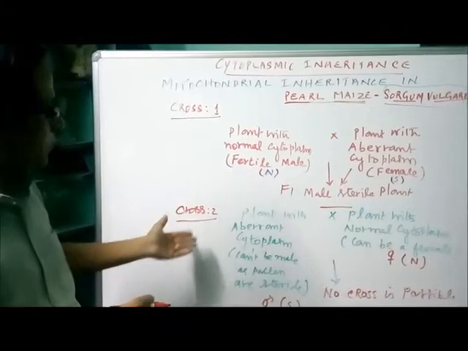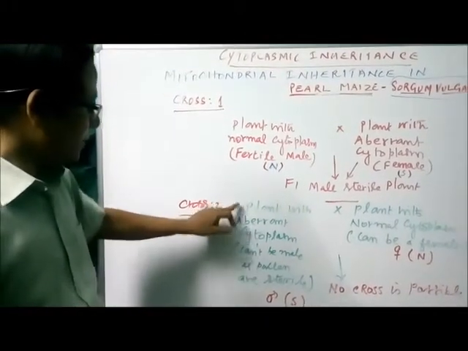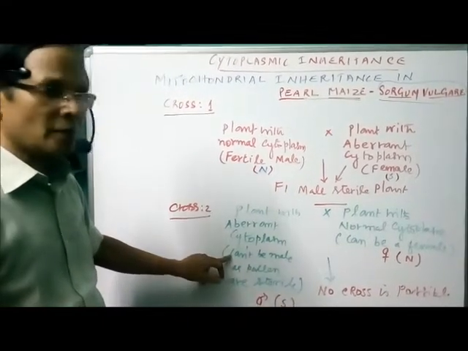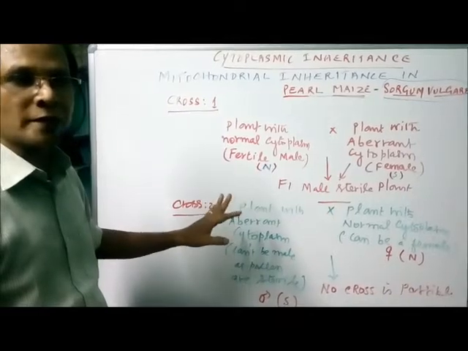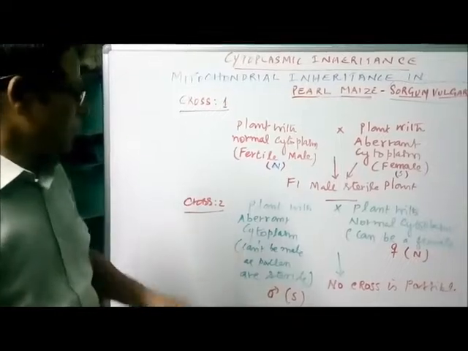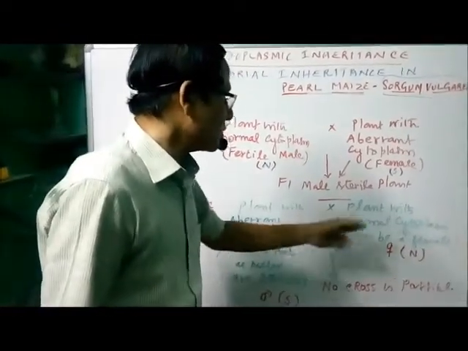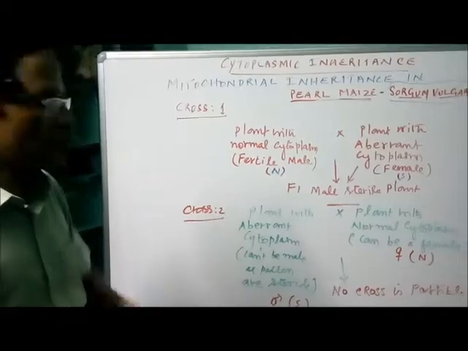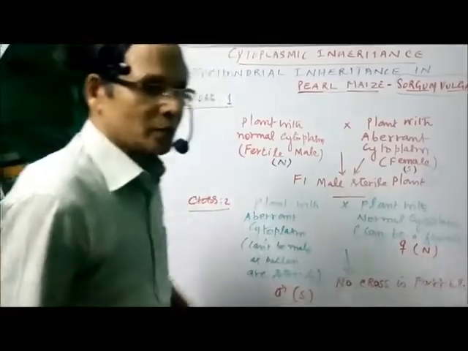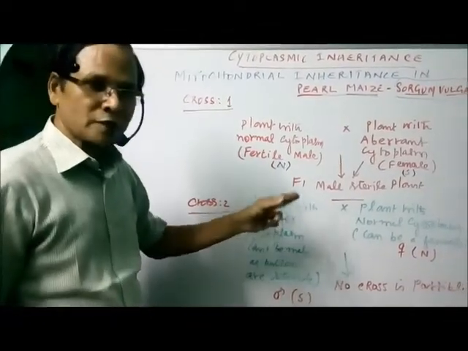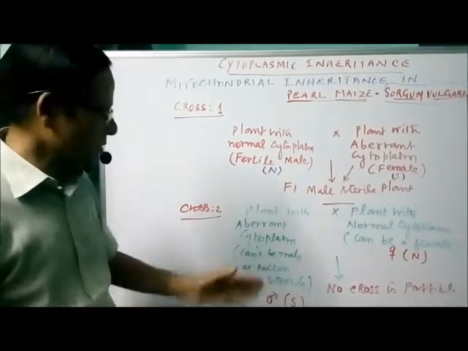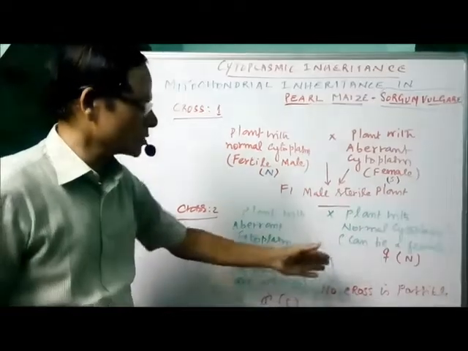Now we are taking the reciprocal class. Now we are taking the plant with the aberrant cytoplasm as the male plant. It is not considered a male plant because it produces pollen grains which are sterile, unable to fertilize the egg. And it is being crossed with a plant with a normal cytoplasm. It can be a female, so it is fertile in nature. Here crossing is not possible. The female plant produces a fertile egg, whereas the male plant produces sterile pollen. So the cross is not possible. That's why I'm writing no cross is possible.